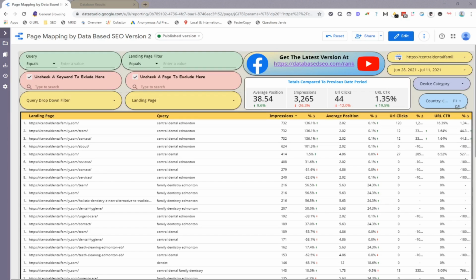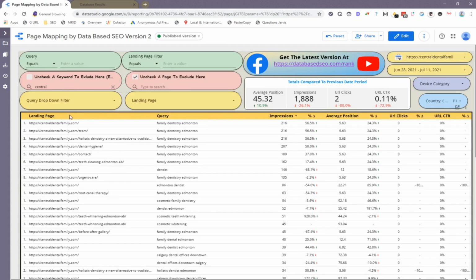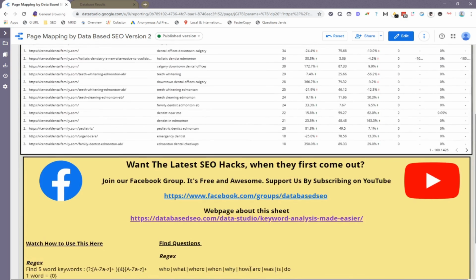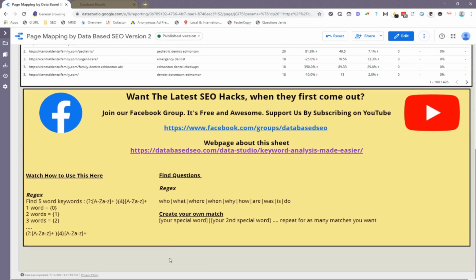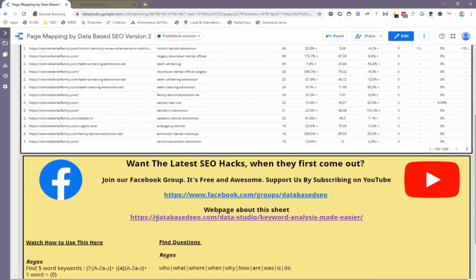So let's go over the exclusions here. You have the ability to exclude a keyword or a page by typing in the keyword in this box, or the word or phrase in the page in this box here. For example, if we want to exclude central here, which is a brand name, we'll just type in central and click that check mark there, and now all those terms have disappeared. You still have the ability to exclude with regex as well, and if you want to know how to do that, please visit the last video or go to the page down here, which explains it a little bit further.